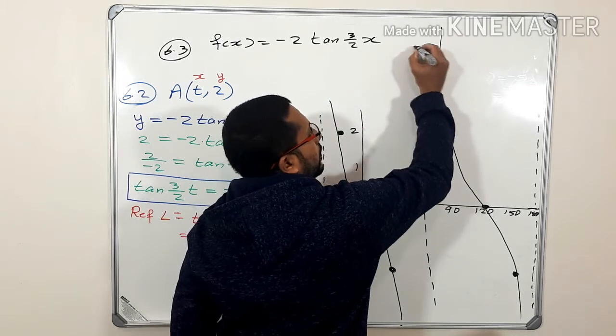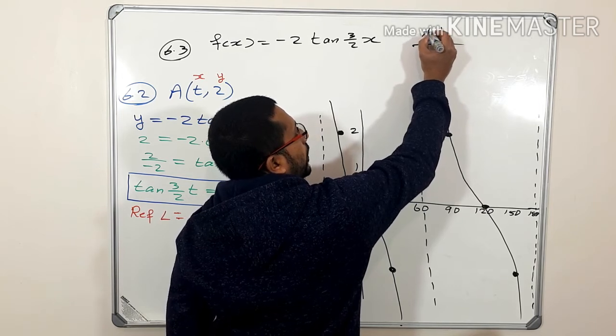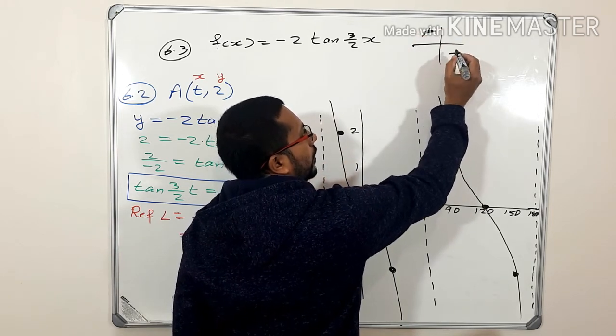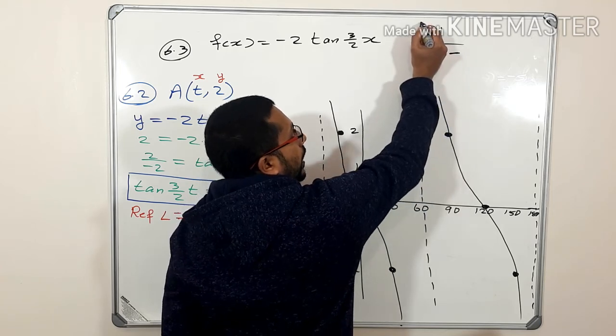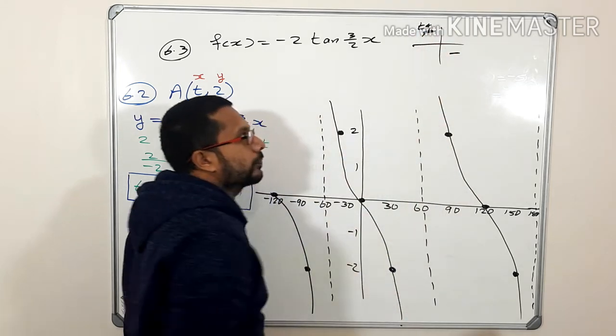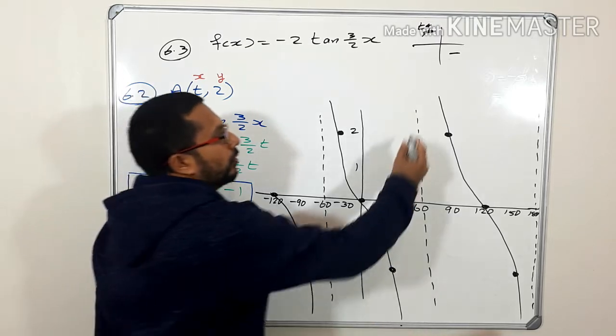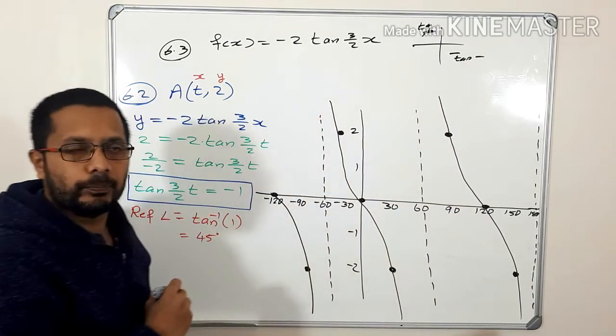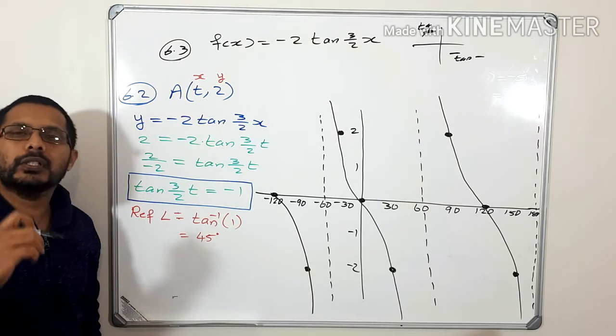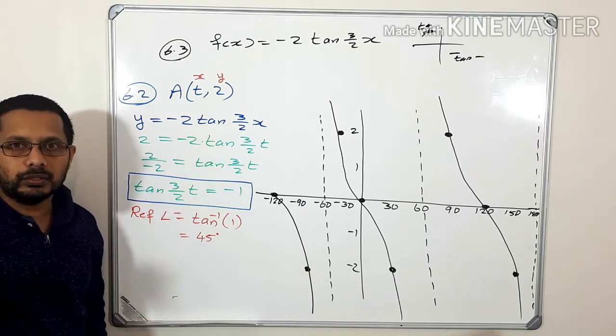If I draw like this, tan is negative here and also here. Am I right? Here sine is positive, here cos is positive, so tan is negative here. And also on the fourth quadrant, tan is negative.